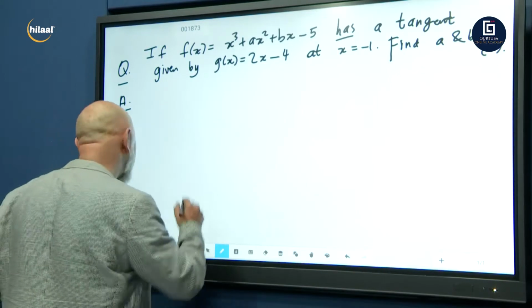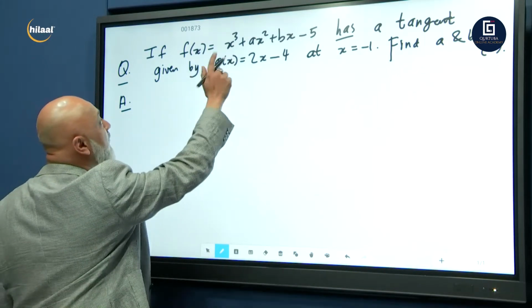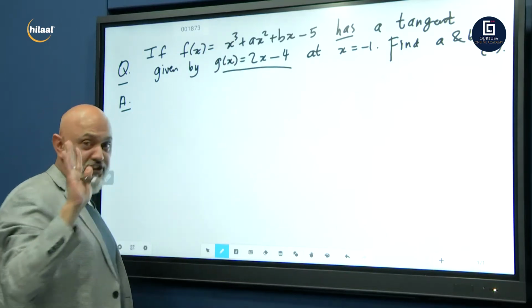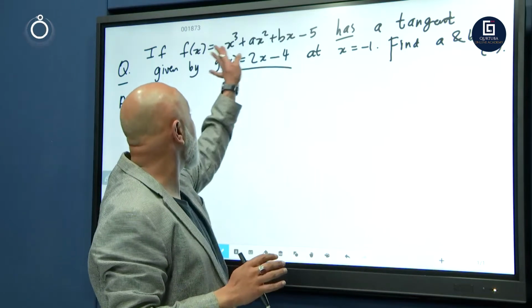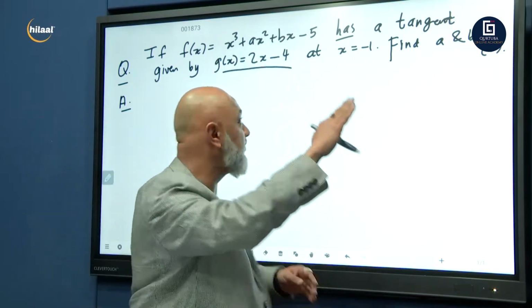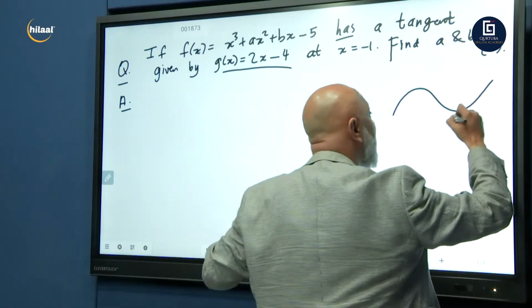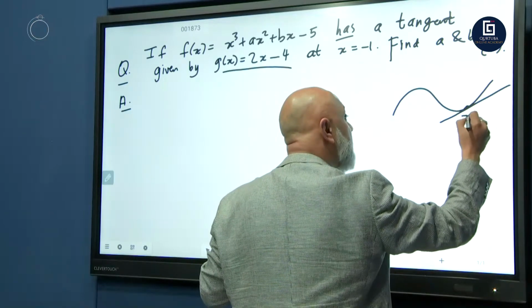Right, let's go. First one. We know that this graph is a straight line. So these two graphs touch each other. The one is a cubic function, it's a wave. And we know this is a straight line. And they meet at the point x equals minus 1.